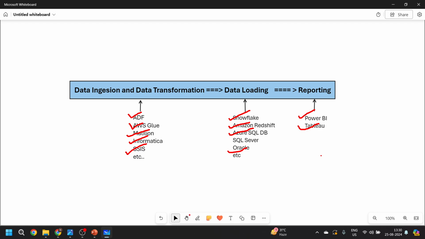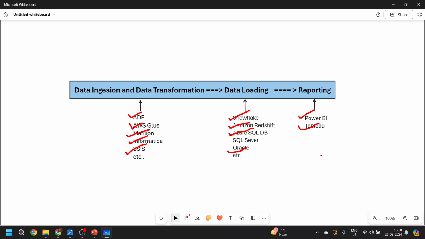Ultimately, to accomplish all these steps, we are reaching out to multiple vendors. Let's say for data ingestion I use ADF, so we need to reach out to Microsoft.